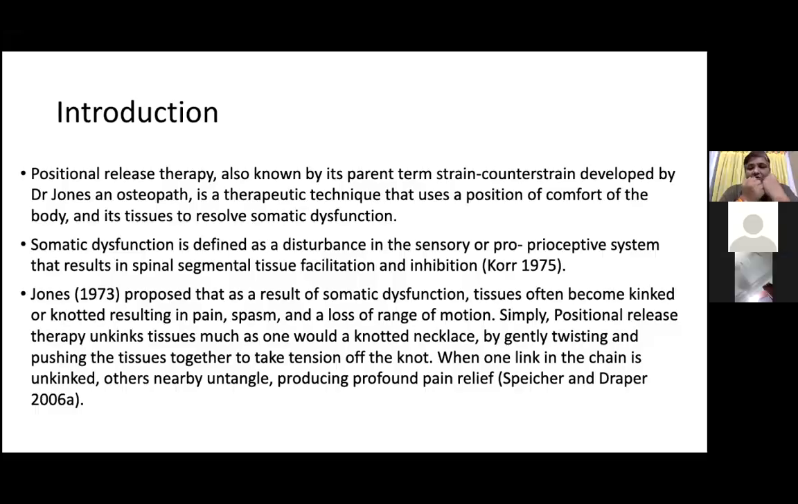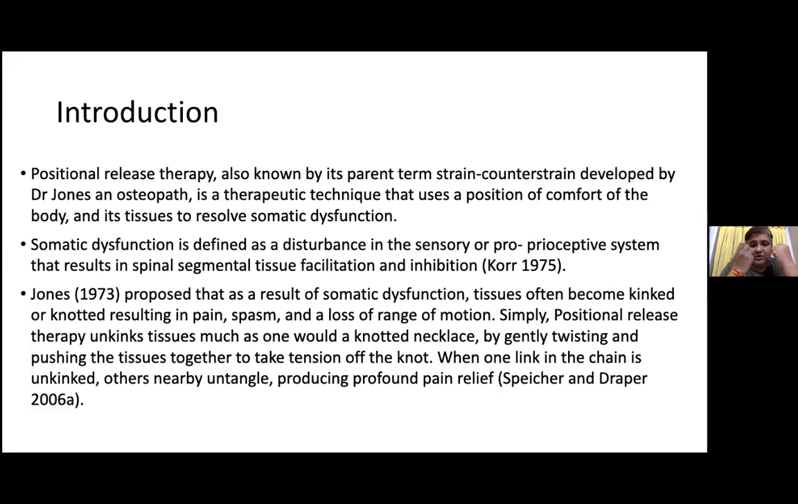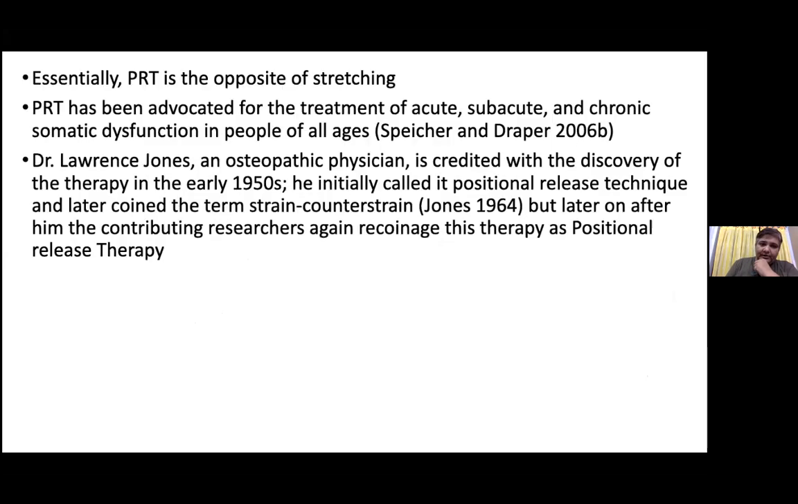Spasm and loss of range of motion. Simply, position release therapy unkinks tissues as one would unknot a necklace, by gently twisting and pushing the tissue together and taking off the knot. When the link of the chain is unkinked, other nearby tangles in the chain also get relieved. We will see it elaborately afterwards.